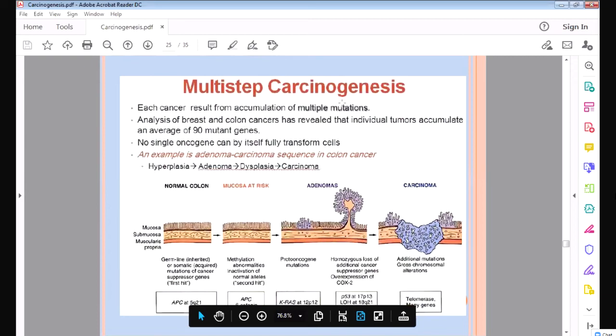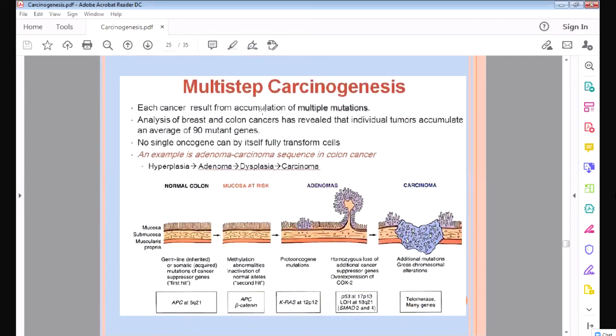Carcinogenesis is a multi-step process. It is not one process. You can see from here there is accumulation of multiple mutations. Multiple mutations means multiple genes are damaged. Not one gene is damaged. Multiple genes are damaged, and then it will lead to cancer. So here you can see how carcinoma, the cancer of the colon, develops.